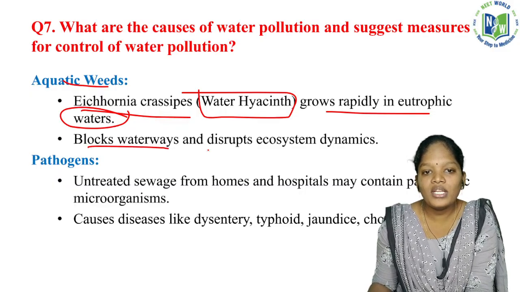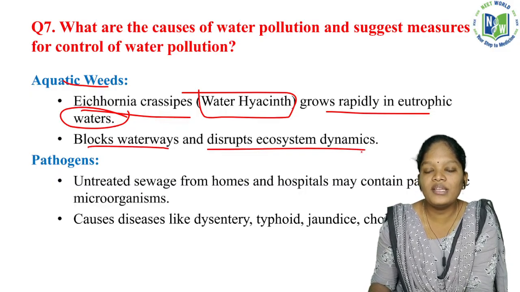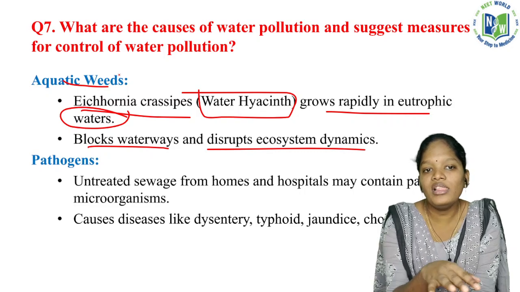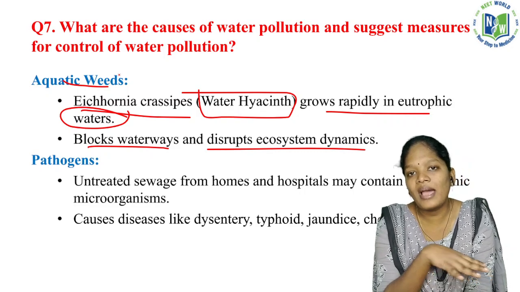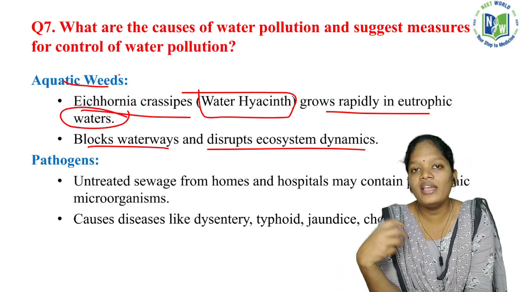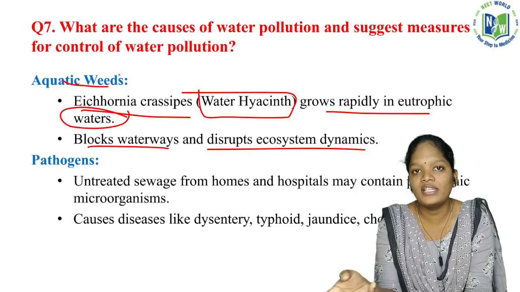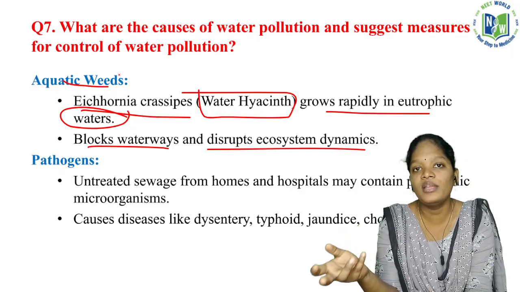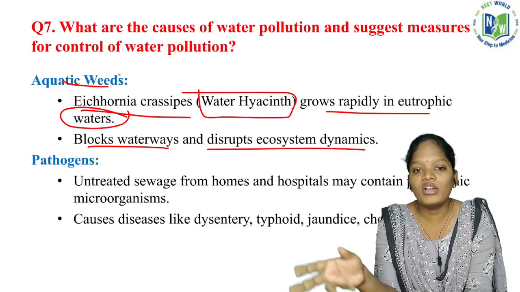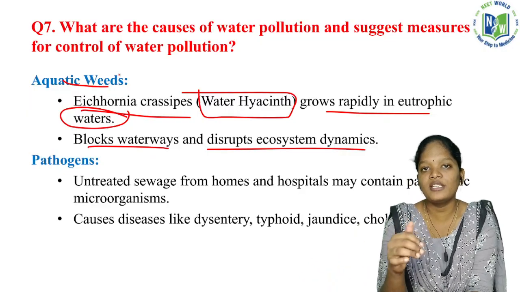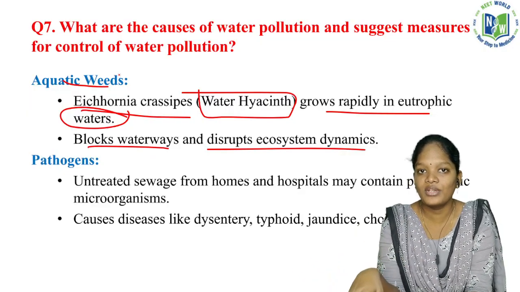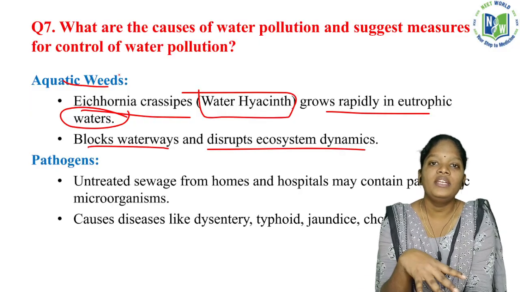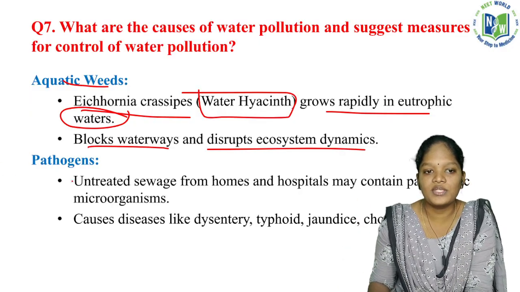It blocks the waterways and disrupts the ecosystem dynamics. If the Eichhornia grows rapidly in the water, all the other organisms will not get enough sunlight and will not function properly. So it disrupts the life cycle of the other organisms. So automatically it disrupts the entire ecosystem.